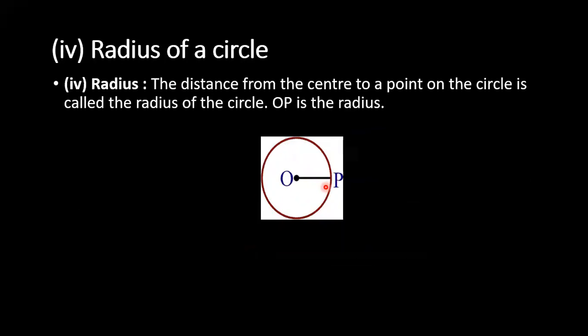Textbook, continue. The distance from the center to a point on the circle is called the radius of the circle. OP, with O as the center, in this particular figure. Any doubt in this radius of circle, children? No, ma'am.